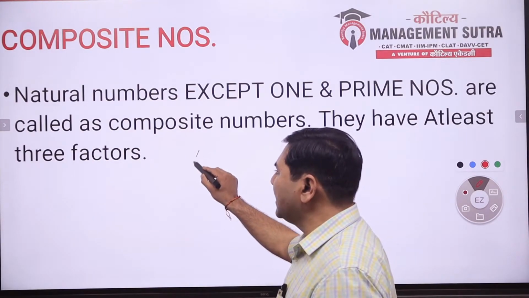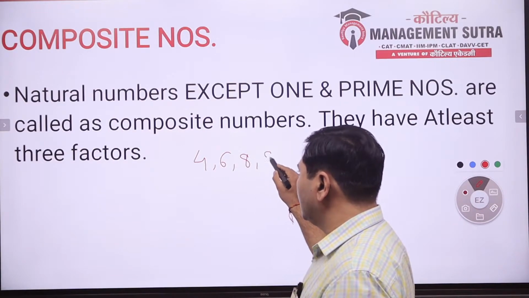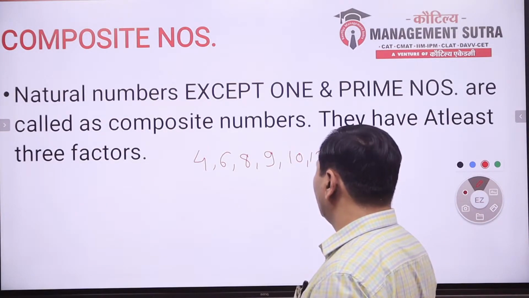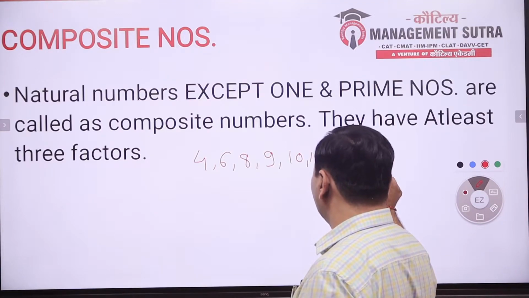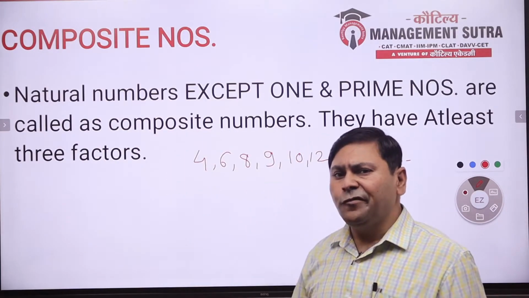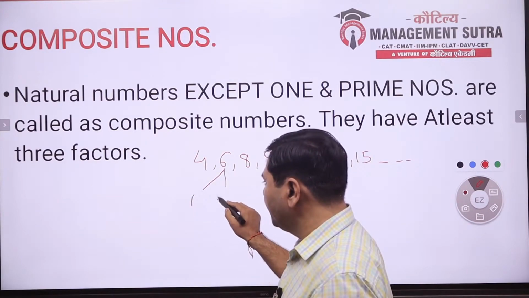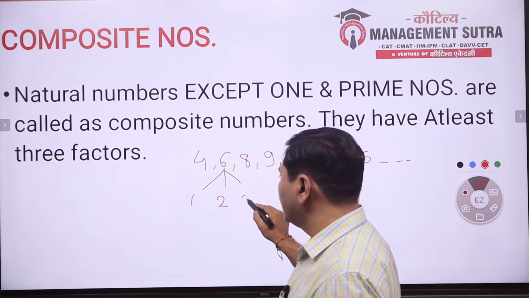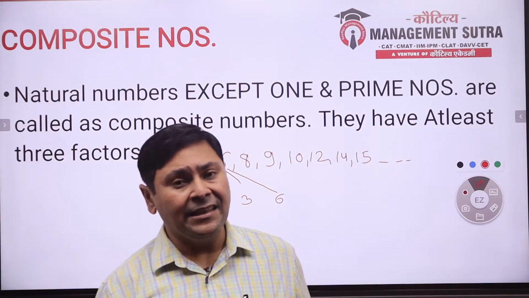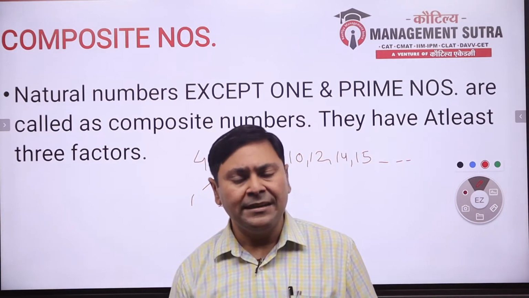So the first composite number is 4, 6, 8, 9, 10, 12, 14, 15, and so on. If I talk about factors of number 6, which numbers is 6 divisible by? It is divisible by 1, by 2, by 3, and by 6. That means it has 3 or more than 3 factors. Hence it is known as a composite number.